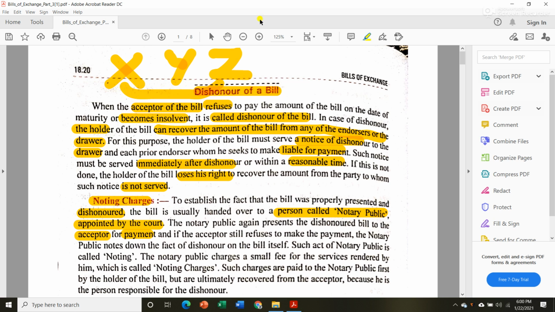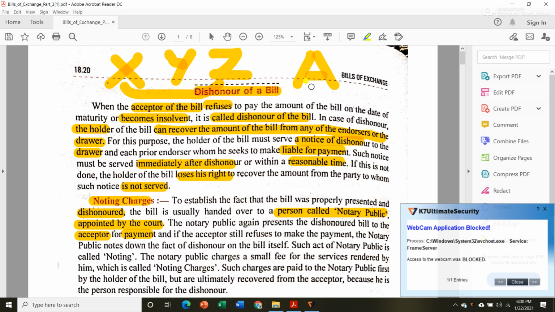Suppose Mr. A is the notary public. Z gave that bill to Mr. A saying that Y has not made the payment and my bill got dishonored. Now A, after taking that bill, will again take it to Mr. Y asking for payment.